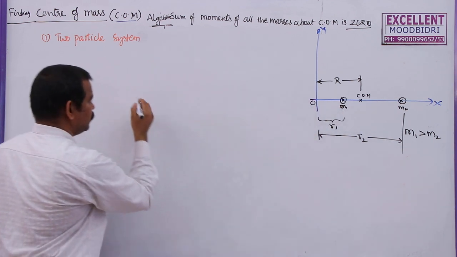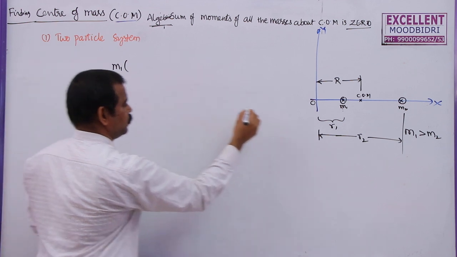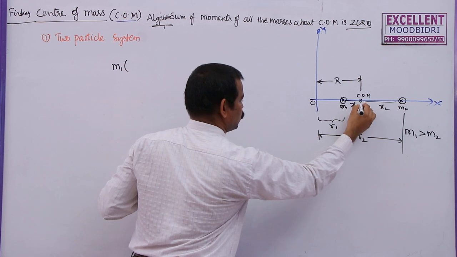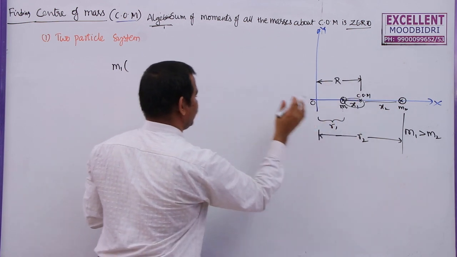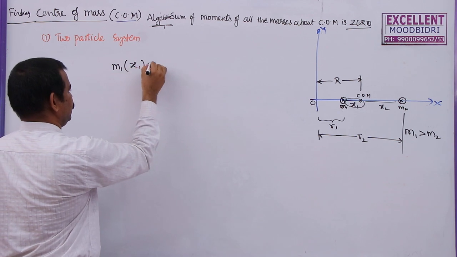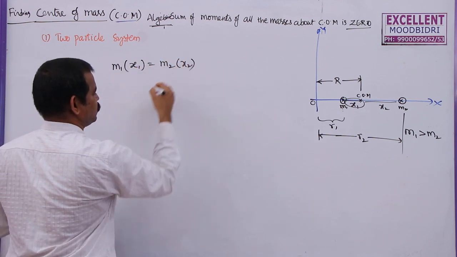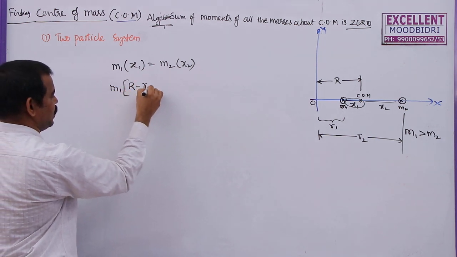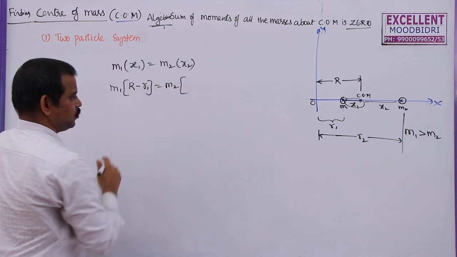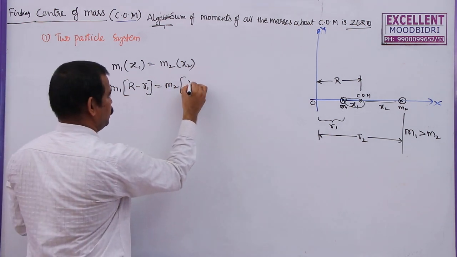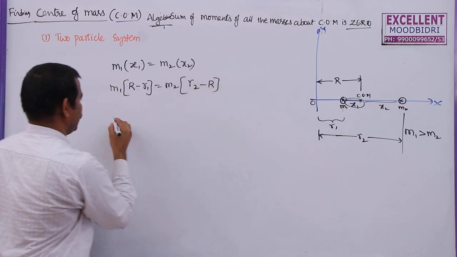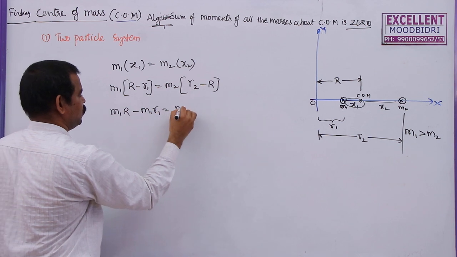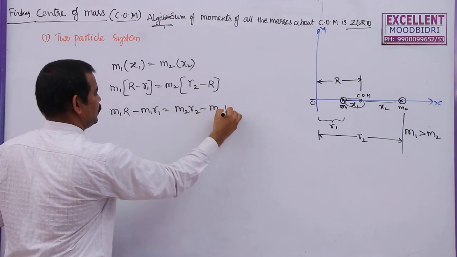For M1, the moment is M1 into this distance, let me take it as x1, and this distance as x2. What is x1 here? x1 is capital R minus R1. So M1 x1 is equal to M2 x2. We can write M1 into (R minus R1) is equal to M2 into x2, and x2 is nothing but R2 minus capital R. So I can write M1 R minus M1 R1 is equal to M2 R2 minus M2 R.